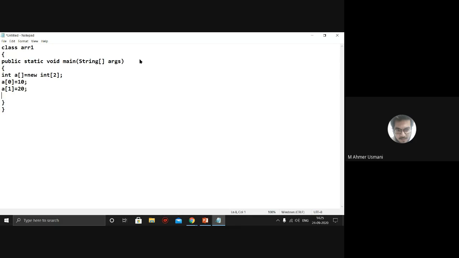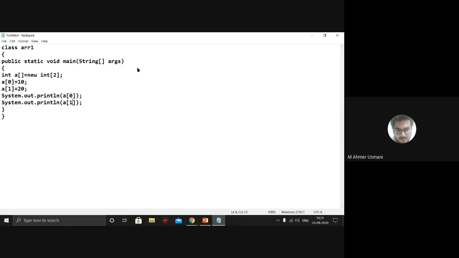Okay, after assigning it, I can print the value. So in order to retrieve it, System.out.println, and in that I can print A of 0, and then I can print the A of 1. I'll just save the program.